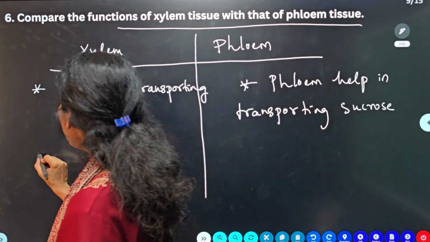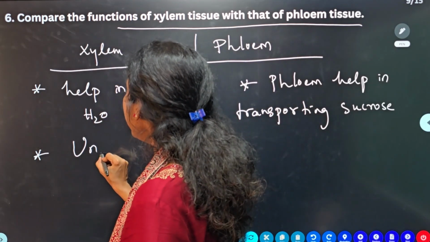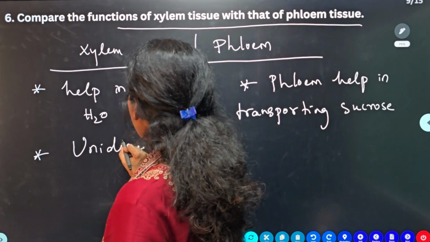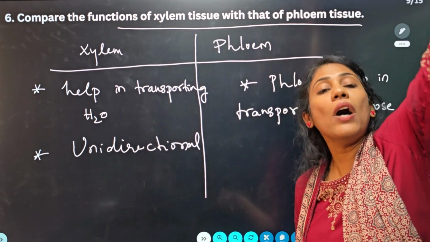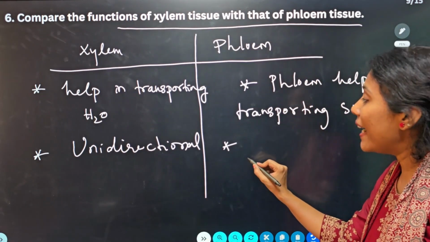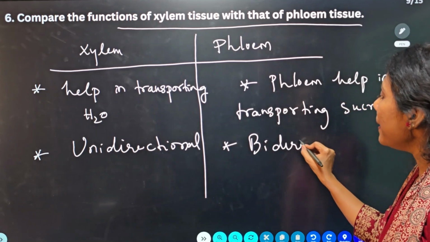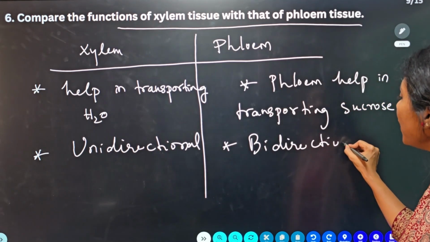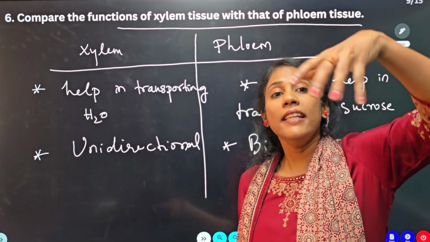Now the second point is the flow of water in xylem is unidirectional. Okay, so the water can only flow from bottom to up, whereas the transportation of sucrose in plant body is bidirectional. So what do you mean by bidirectional? The food can transport from leaf to roots, okay, leaf to shoot.